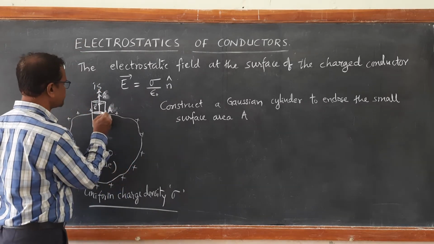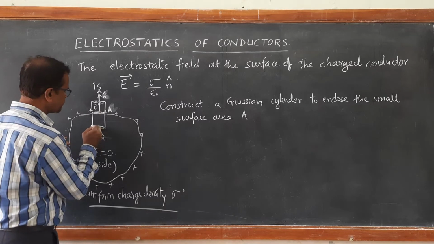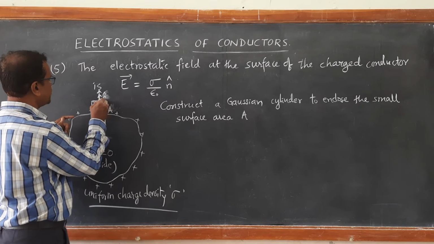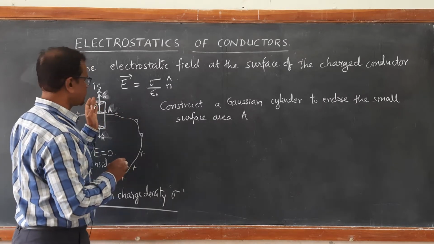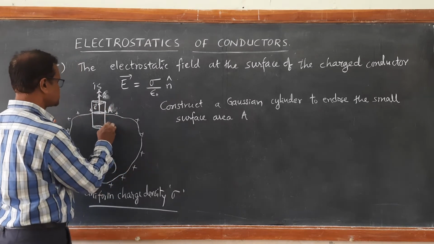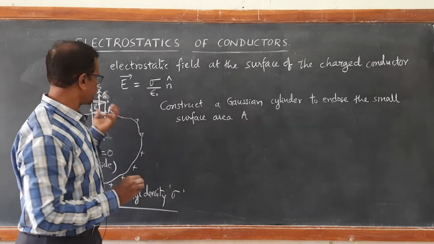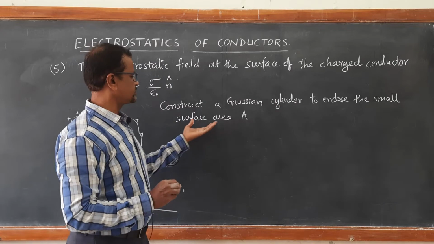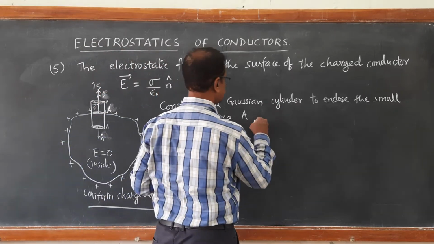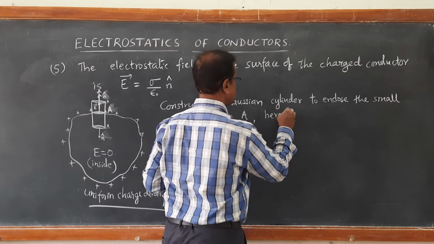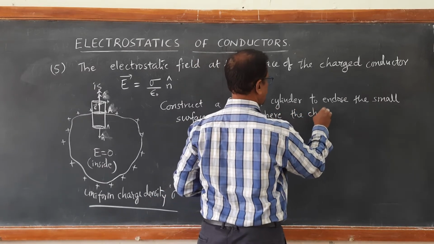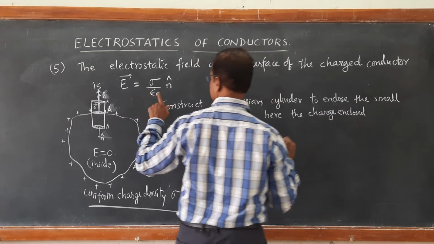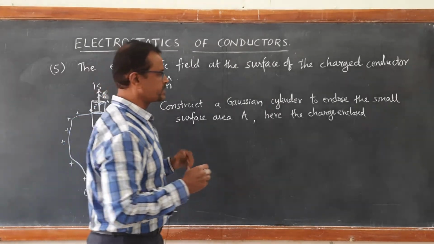Then the area of this circular flat surface of the cylinder and the area of the upper flat circular surface, all these areas have the same value, because we are constructing a Gaussian cylindrical surface to enclose the small surface area A. So here, from the charge density sigma, we can calculate the charge enclosed.